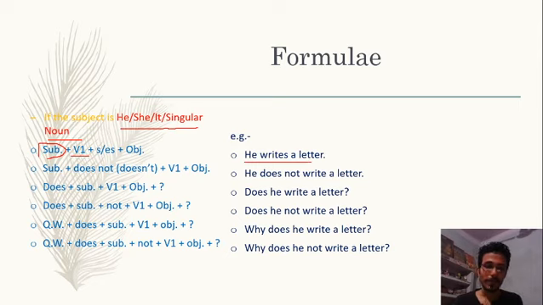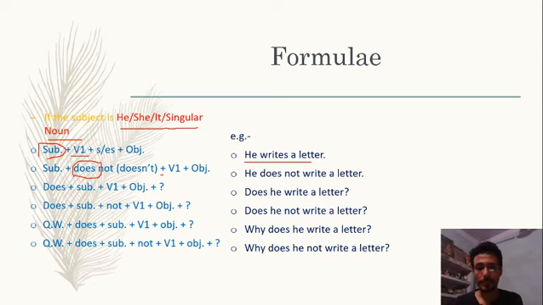While framing negative sentence, we need to keep in our mind that in present indefinite tense, if subject is of third person singular, that is he, she, it or singular noun, in that case we use the helping verb does. And then after we frame the negative and interrogative sentences respectively. So here for negative sentence, the structure is subject plus does not or doesn't plus verb first plus object.